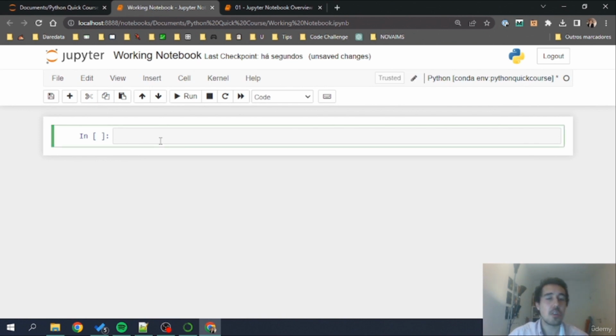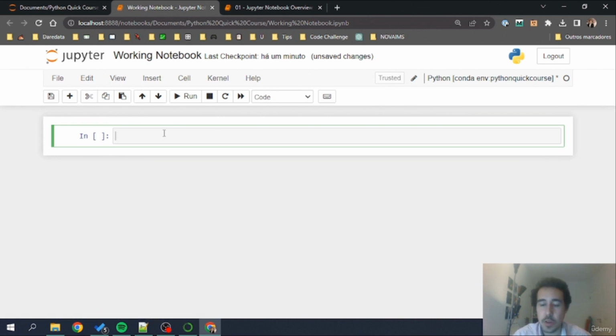Now, here on the notebook, let's look a bit into how this notebook environment really works and how it interacts with Python code. So first thing is that this notebook environment is oriented to cells. These cells are what are able to interpret Python code and give us a return of the instructions that we code in Python. And you can see here that this is a notebook cell. It normally has this In before. In Google Colab, you have a way to go to insert code cell, and you will insert the code cell as well that does exactly the same thing.